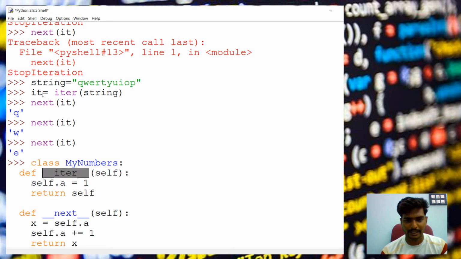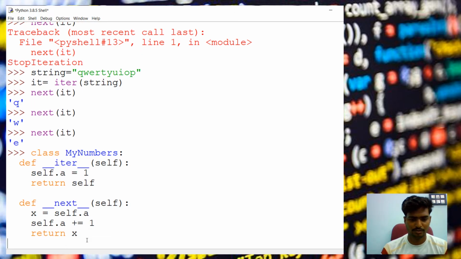When you create an iterator object, the self.a attribute has to be initialized with 1, and self will be returned. The next time you call next, the value of self.a will be stored in x, and the attribute a of the class will be increased by 1. So we will create an object for this class.